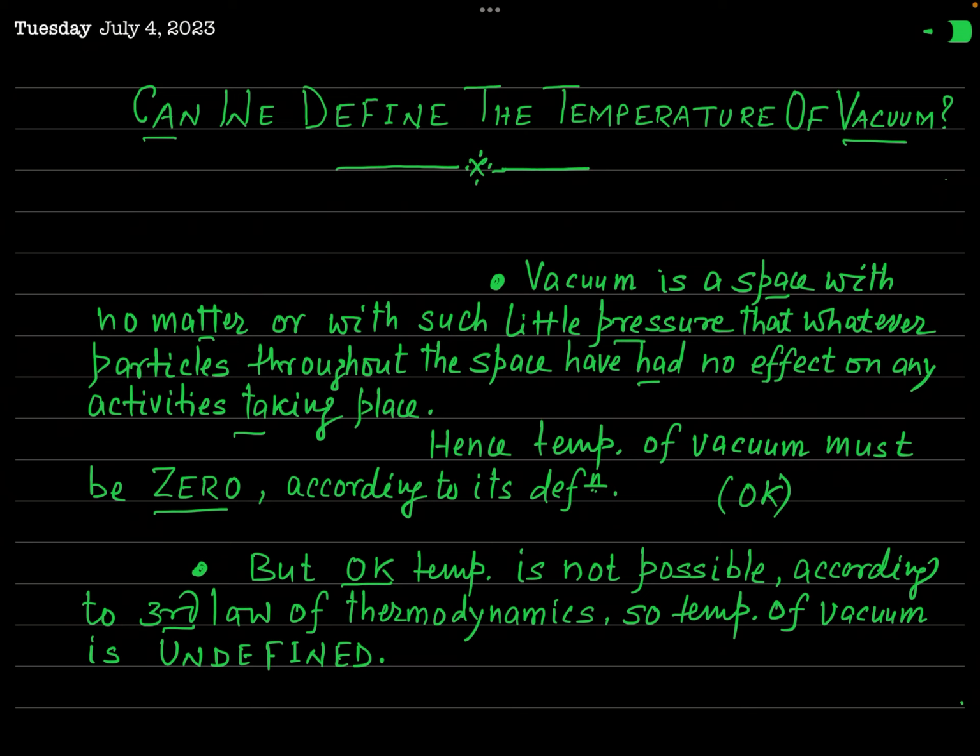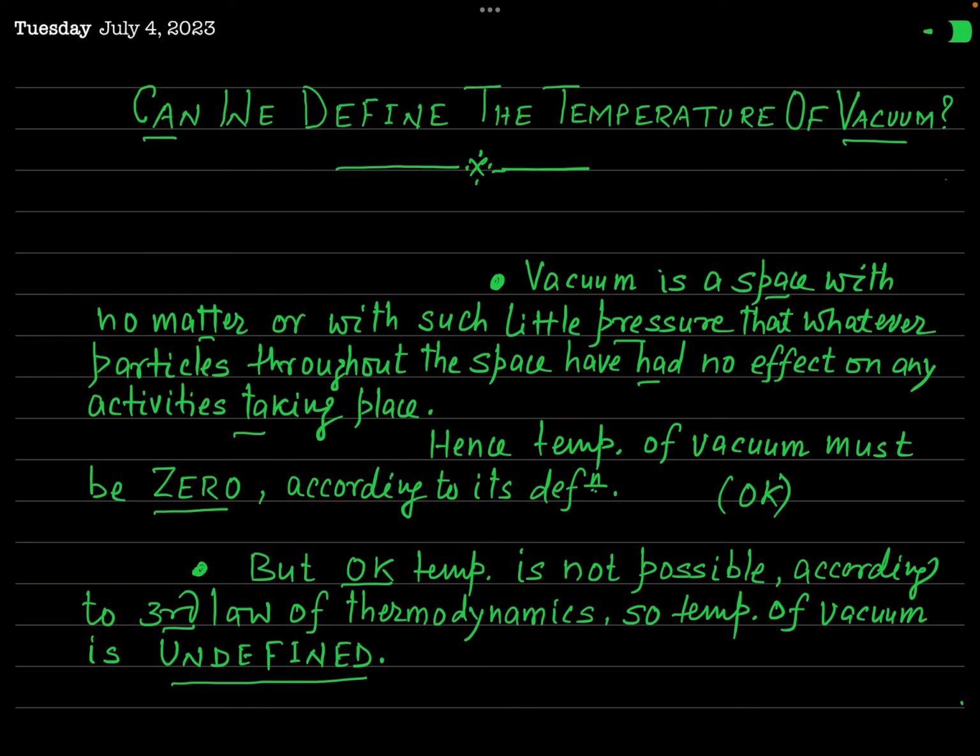So some people think that in this way we cannot define the temperature of vacuum. Some people also argue that the temperature of a perfect vacuum is undefined.